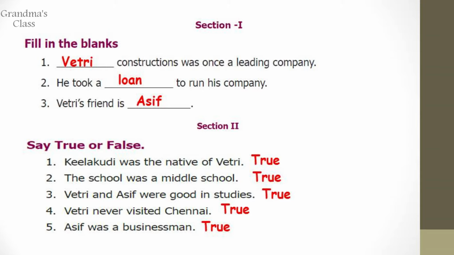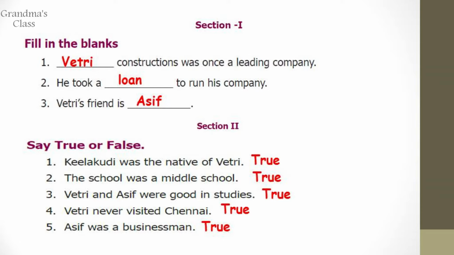Fill in the blanks. Dash Constructions was once a leading company. So the answer would be Vitri Constructions. Number 2. He took a loan to run his company. Number 3. Vitri's friend is Asif.